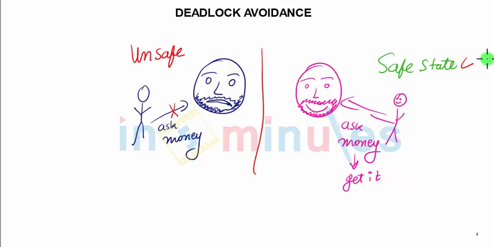Avoidance simply works with the safe state. If it is safe, we would go ahead and grant requests. If it is unsafe, we will not perform that particular set of requests. Let's try to understand this in more detail, and this time with a technical explanation.